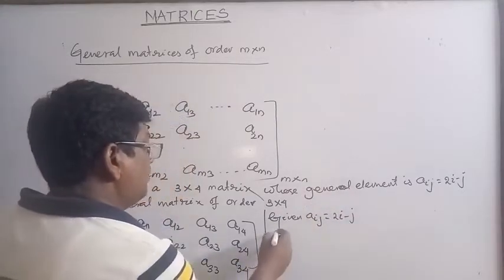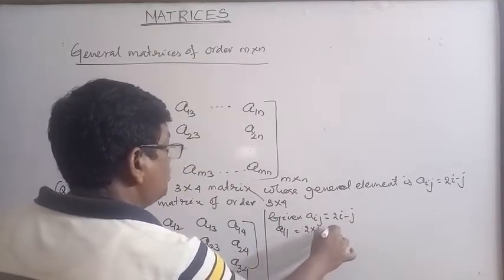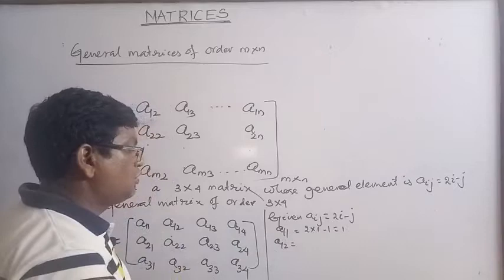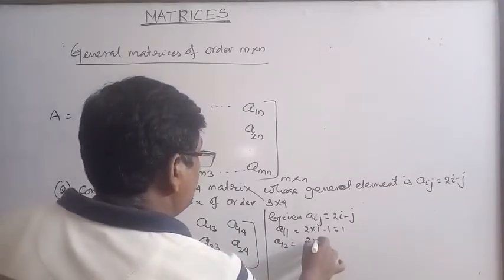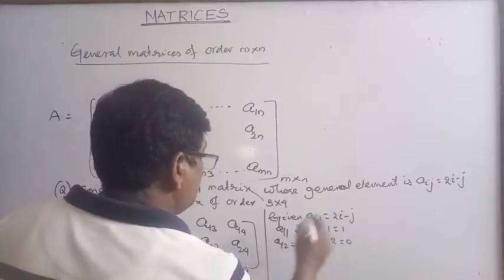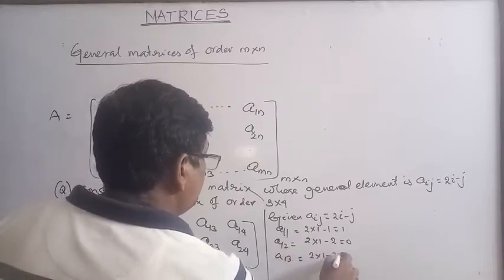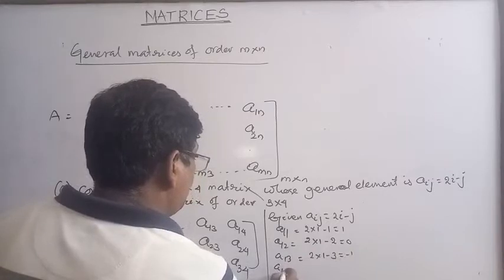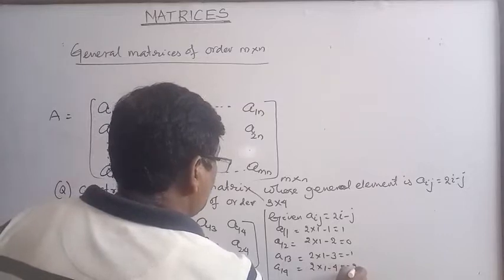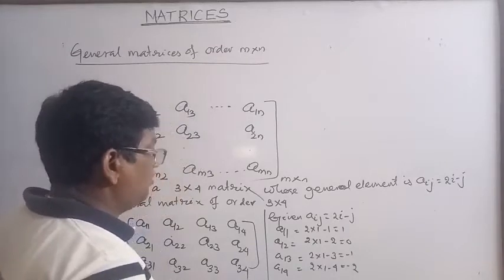So what is the value of a11? 2 into 1 minus 1, this is equal to 1. And this is a12: 2 into 1 minus 2, i equal to 1, j equal to 2, so this is equal to 0. And this is a13: 2 into 1 minus 3, this is equal to minus 1. And a14: 2 into 1 minus 4, this is equal to minus 2. So the first row is over, and now the second row.